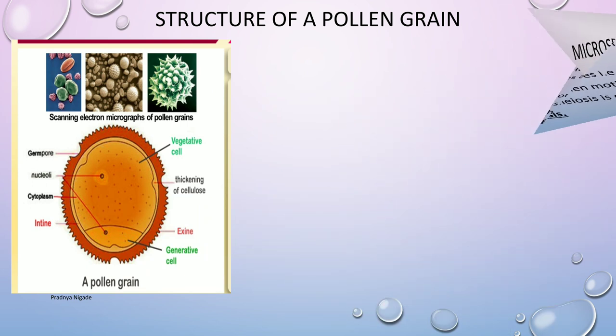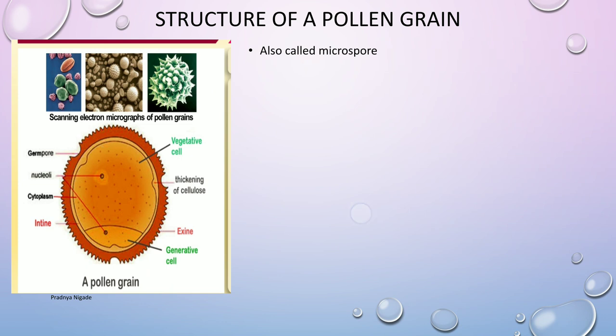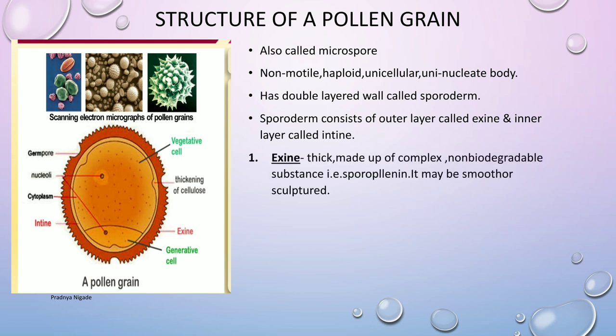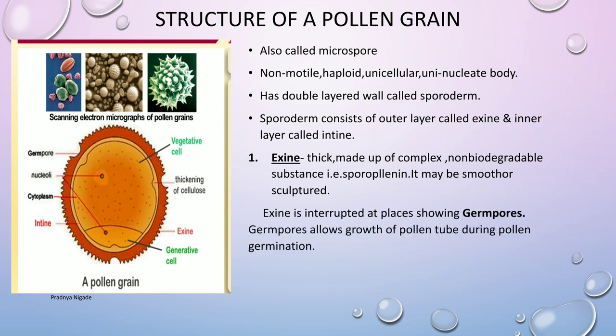Let's study the structure of a typical pollen grain. Pollen grain is also called the microspore. A typical pollen grain is a non-motile, haploid, unicellular and uninucleate body. It has a double-layered wall called the sporoderm. So sporoderm consists of an outer wall layer called exine and an inner wall layer called intine. So sporoderm consists of two layers, outer exine and inner intine.